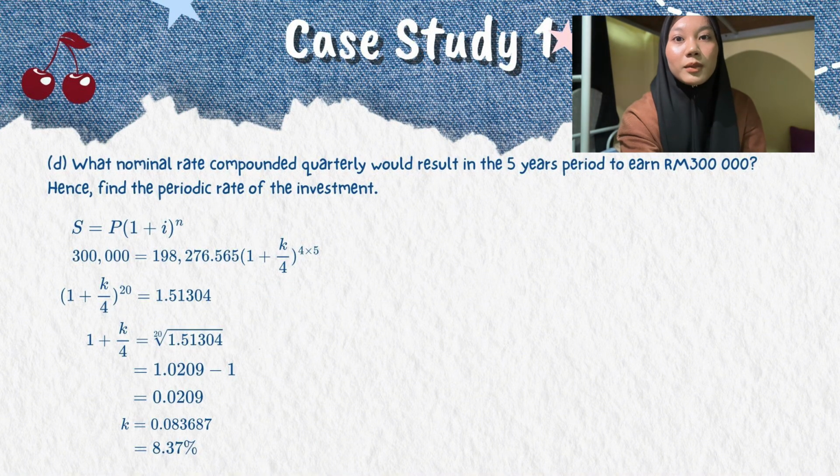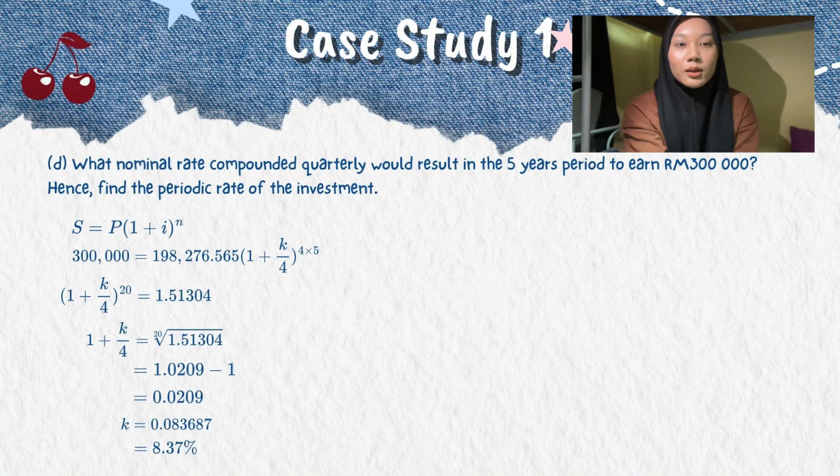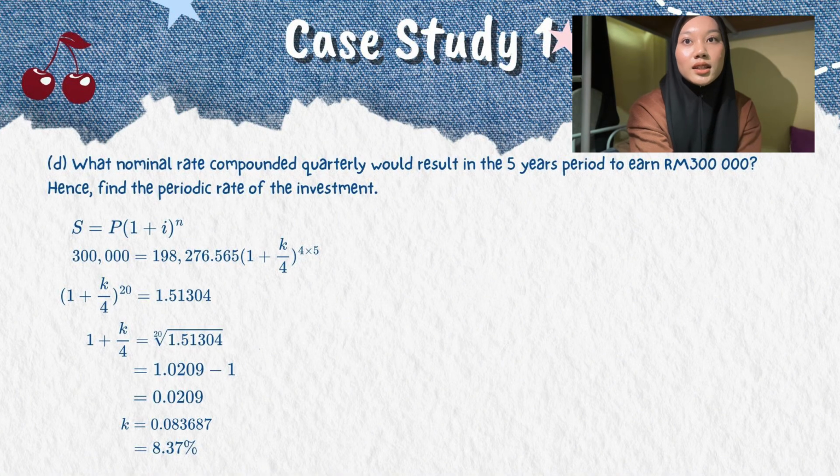D. What nominal rate compounded quarterly would result in the 5-year period to earn 300,000? Multiplying the periodic rate of investment. We need to use the formula, which is S equal P in bracket 1 plus i to the power of n. So we need to find k. 300,000 equal 198,276.57 in bracket 1 plus k per m, where m is 4, and the power of n is 20.